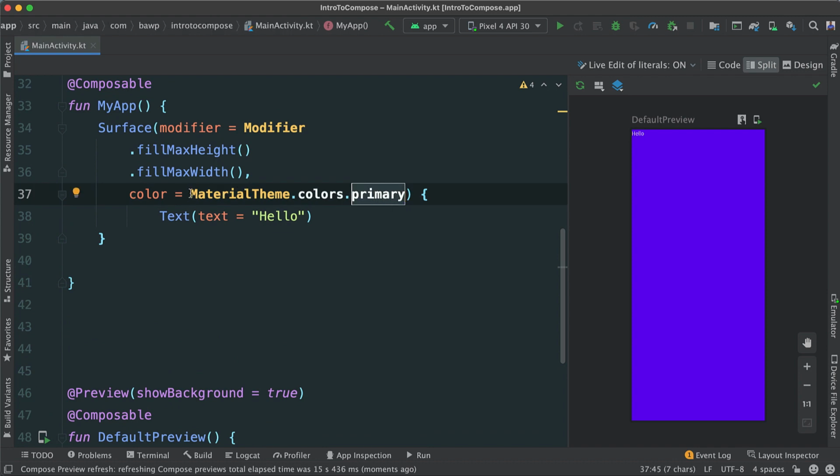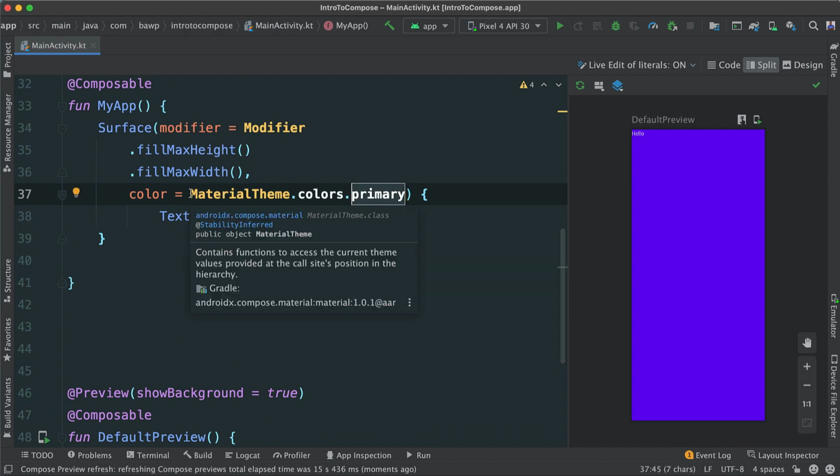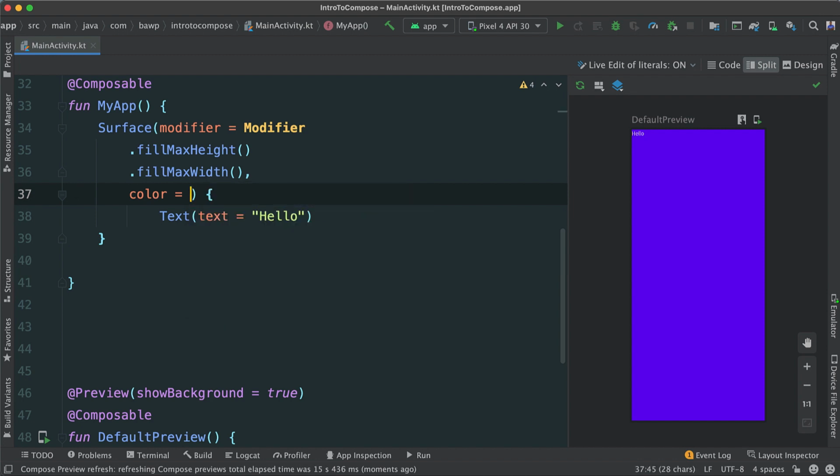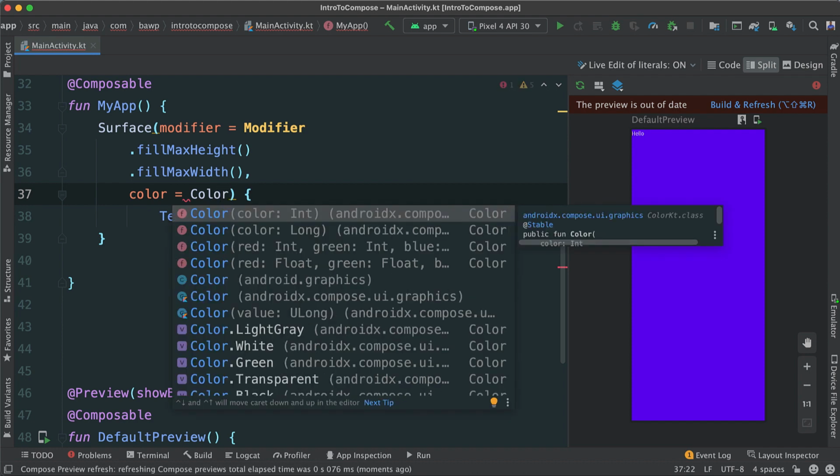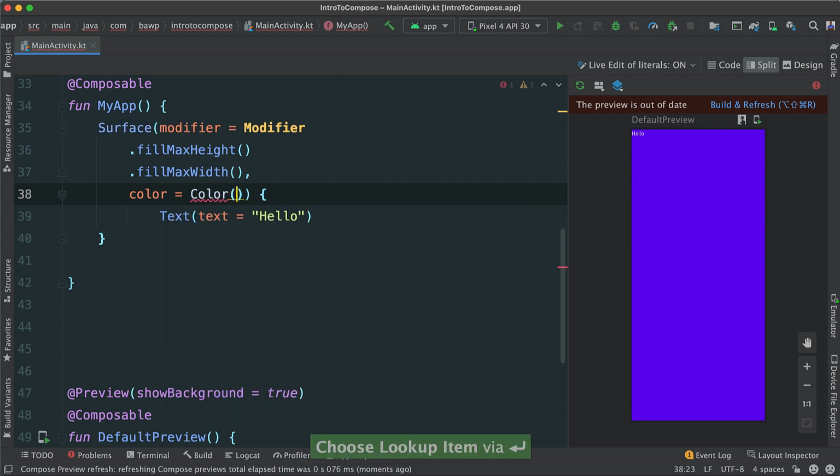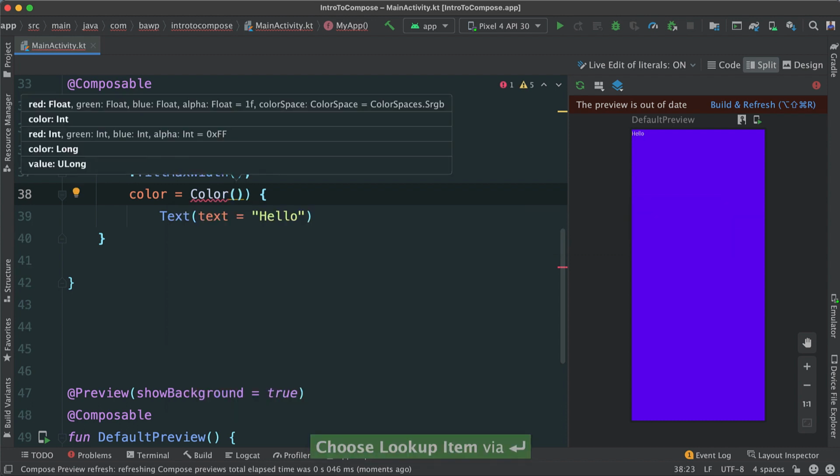The other thing I can do, if I want to, for instance, add a customized color, I can get rid of this and I can invoke the Color class as that, and pass in its constructor the code that will represent a different color that I want. All right.